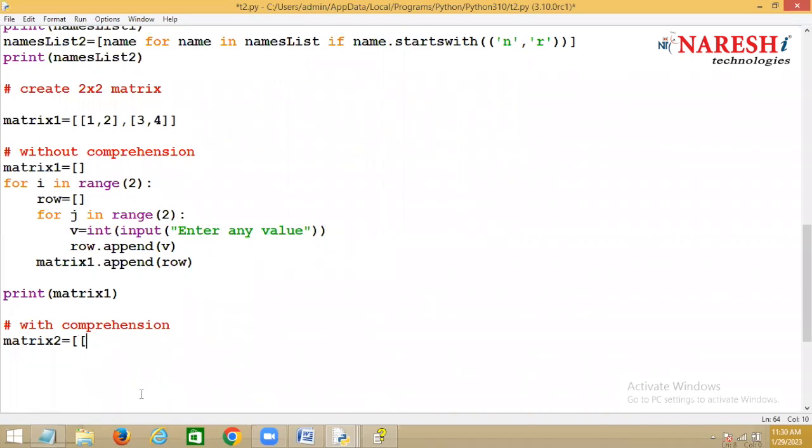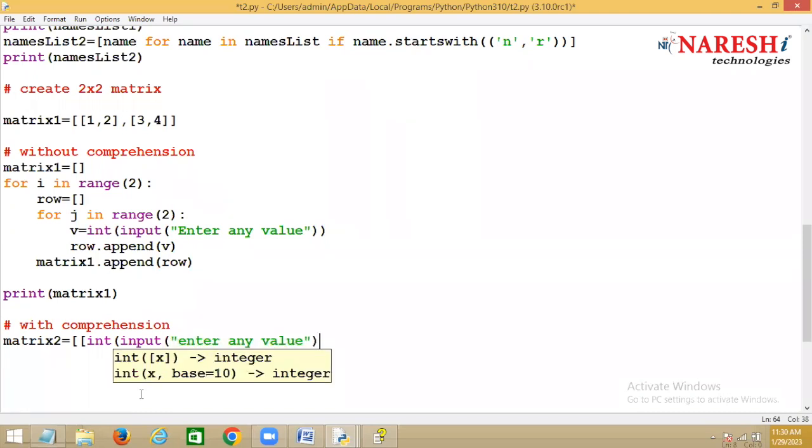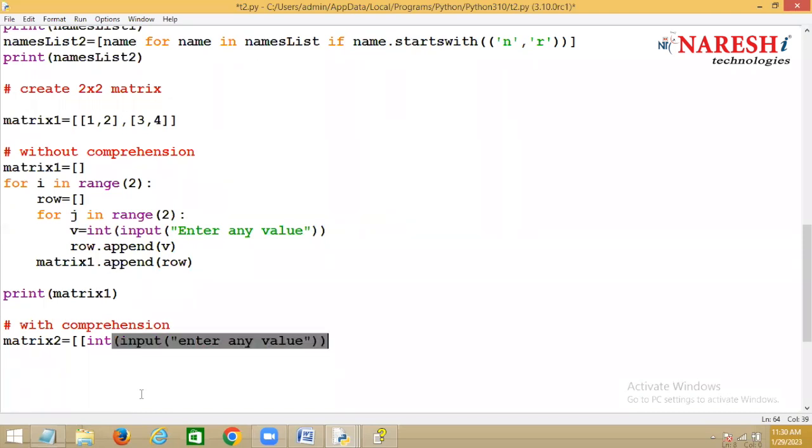Inside this list you have to add how many values? Two values. So I'll say integer of input, enter any value. How many values should you input?